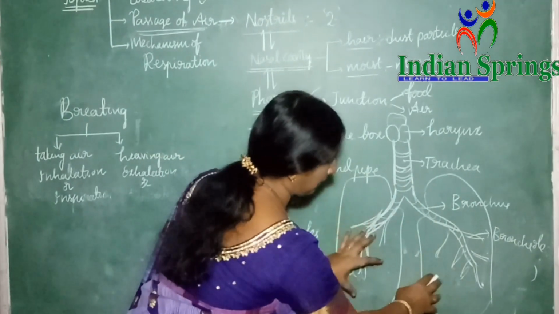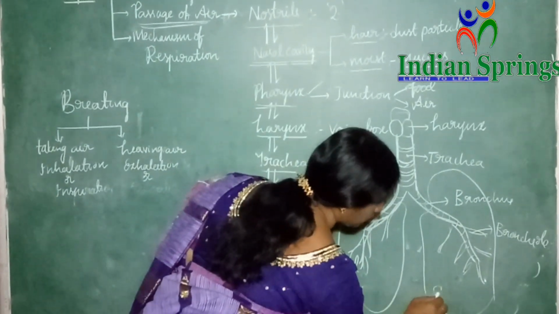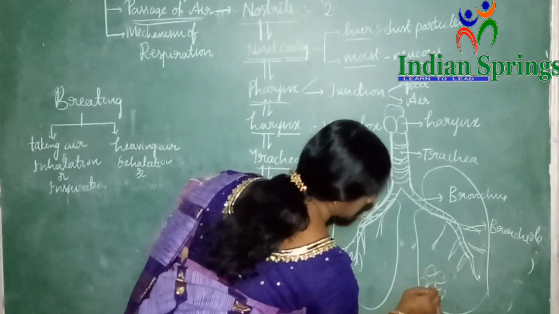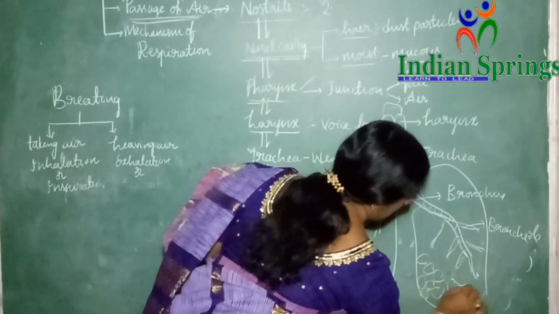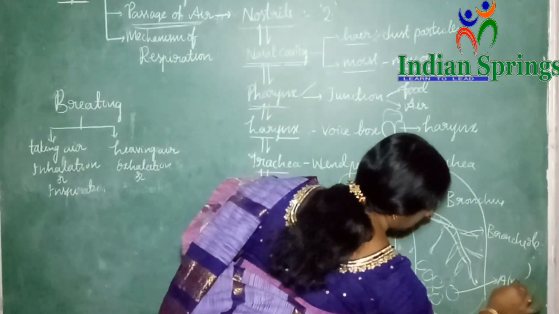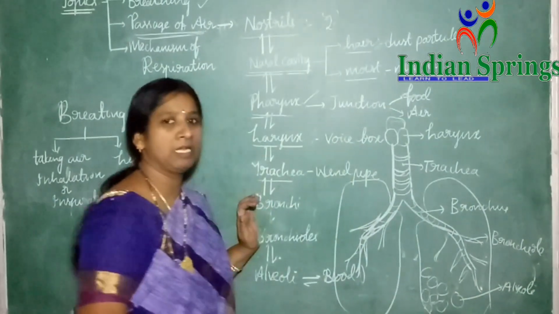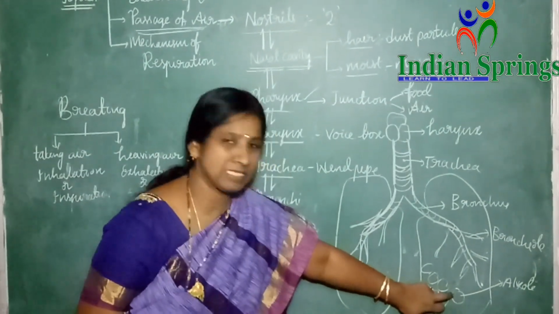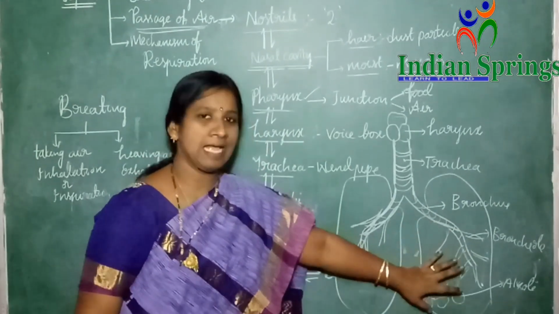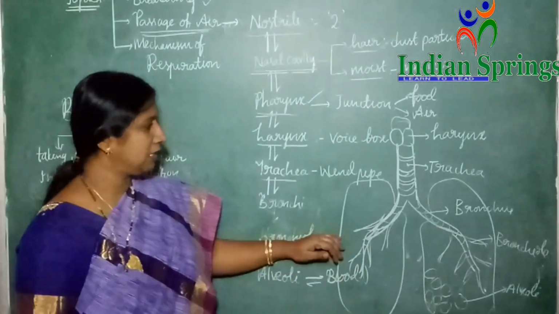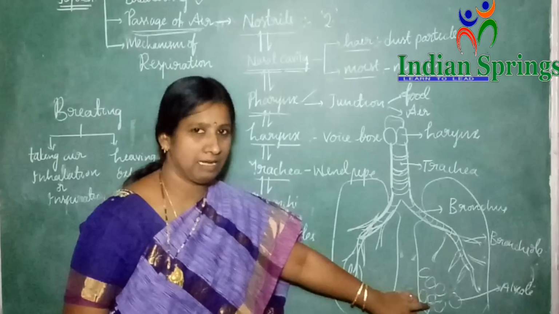The rest of the lungs is filled with small air sacs. These are called alveoli. Alveolus is singular, if you talk about one; the plural is alveoli. In that way, finally air reaches the alveoli.